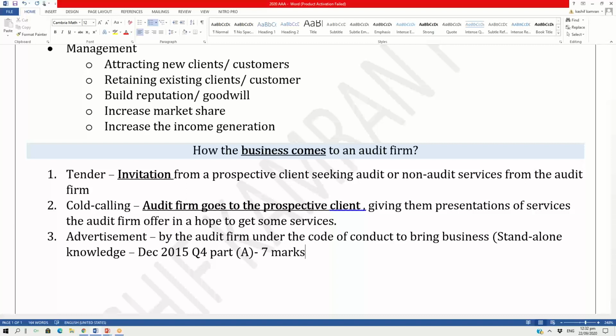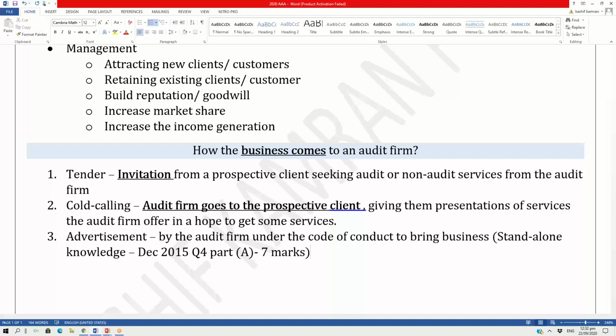So obviously we will be solving this question on advertisement at a later stage in my lecture. Now this is how the business comes to an audit firm, right? Because till the time the business doesn't come to an audit firm, you will not be happy, because you are a service provider and the service provider wants the business to come.